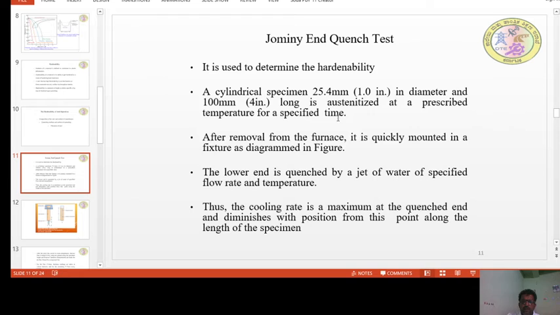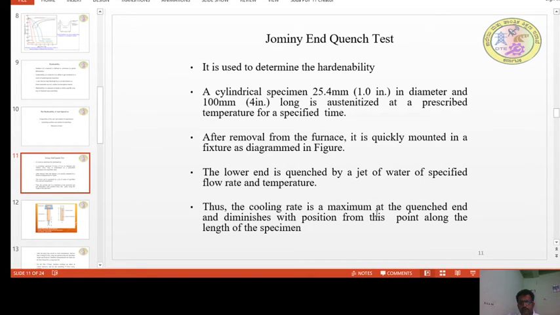That means the metal is heated, and we ensure that the entire phase available is austenite. After removal from the furnace, it is quickly mounted in a fixture as shown in the figure. Once the metal is heated, it is immediately mounted onto the fixture. The lower end is quenched by a jet of water of a specified flow rate and temperature.